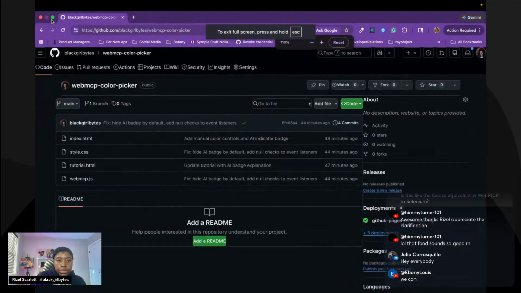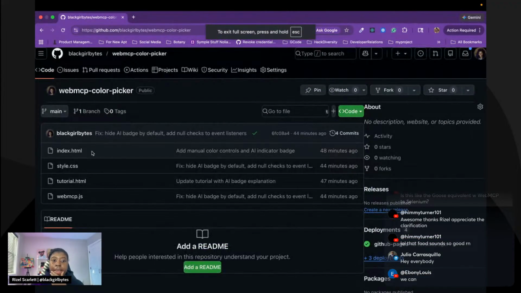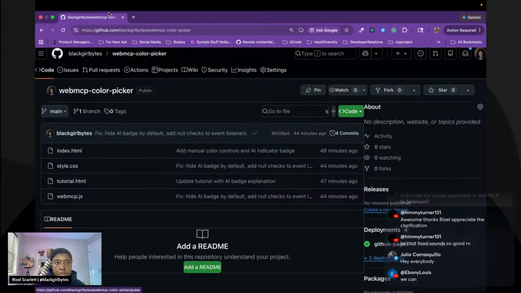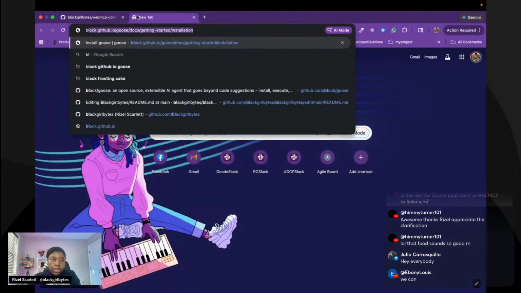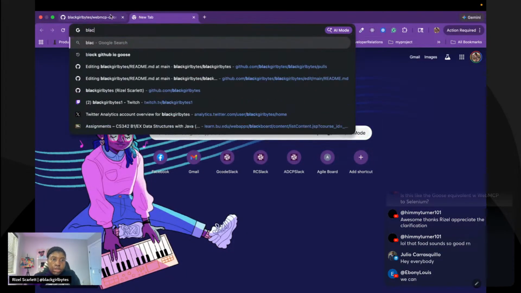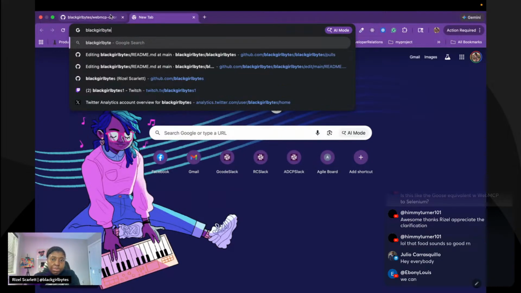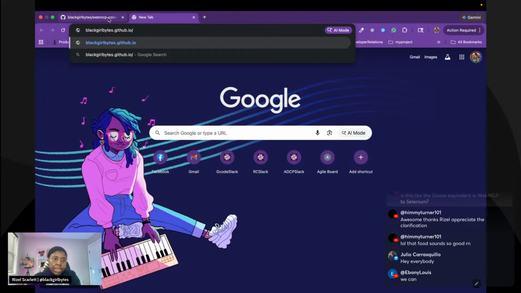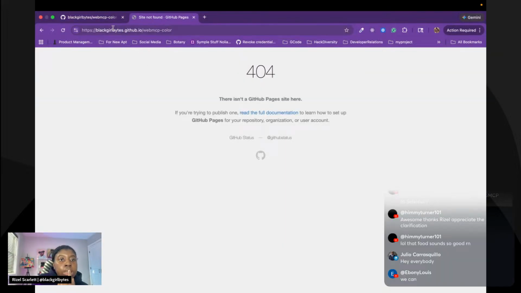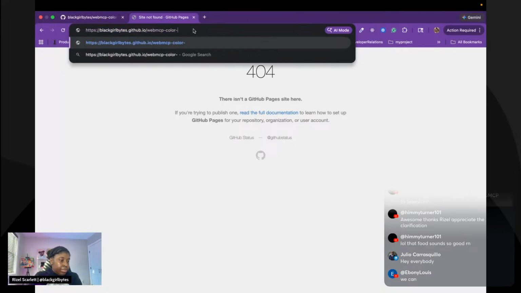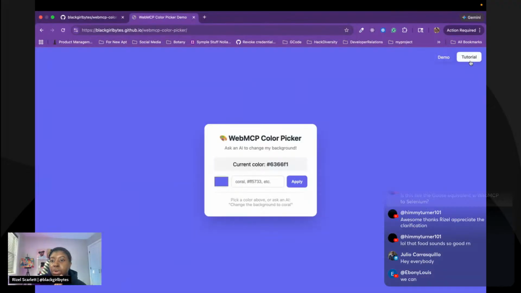So we have my repository here, and I'm going to show you some of the code, and we actually have a little tutorial with it. So I told Goose, spin this up for me. I'm like, here's what I want. And I told it, do a little tutorial with it. What is my WebMCP color picker? That's what it is.